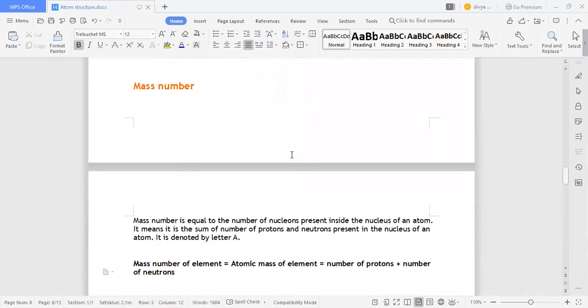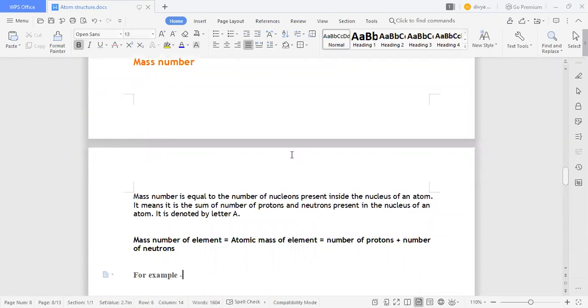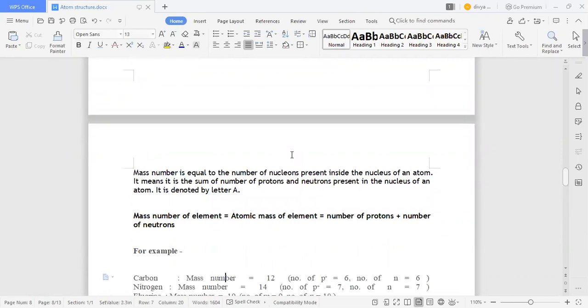Next is the mass number. What is the mass number? Mass number is the number of nucleons present inside the nucleus of an atom. It is the sum of the number of protons and neutrons present in the nucleus. Whatever protons and neutrons are present in the nucleus of an atom is your mass number, and it is denoted with the letter A.